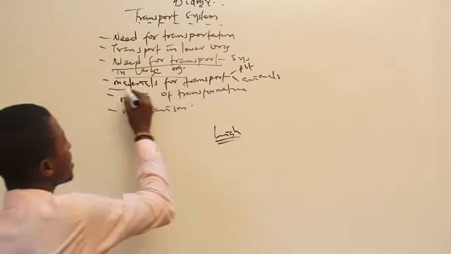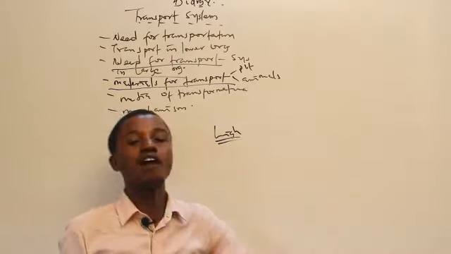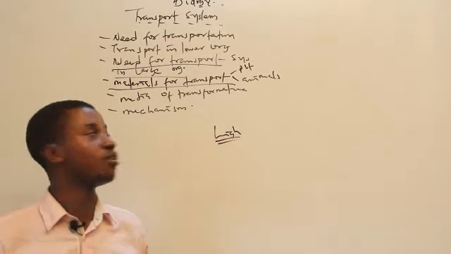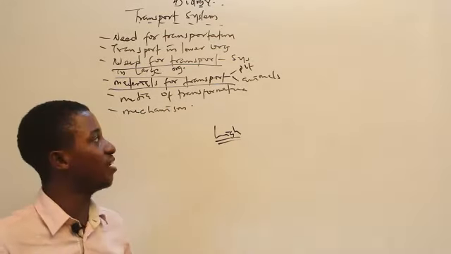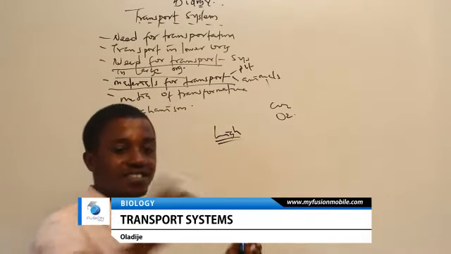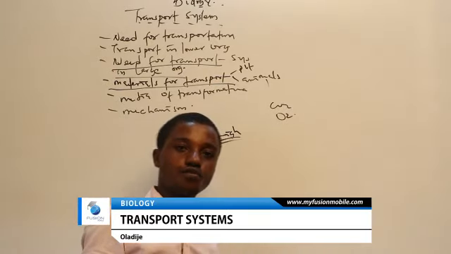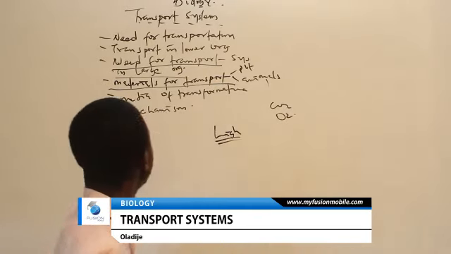What are the materials for transport? In plants, we have hormones. Plant hormones are there for transport. We have tannins, we have alkaloids, they are there for transport. In animals, we have CO2, we have oxygen, we have excretory products and all that. Even excretory products that are not useful, they need to be transported out of the body as well.